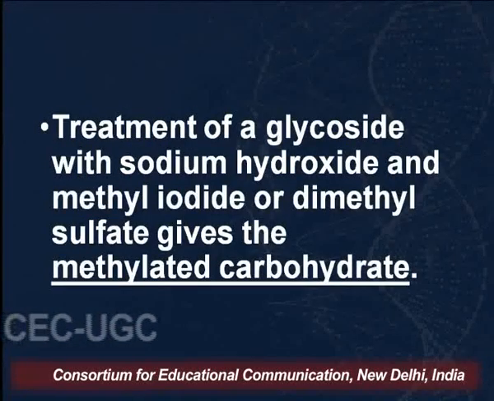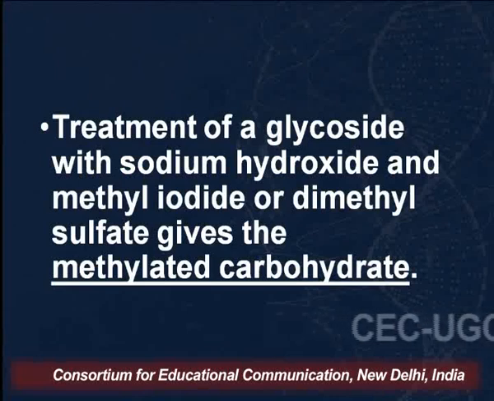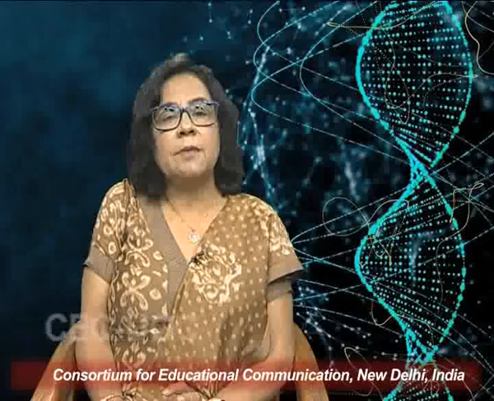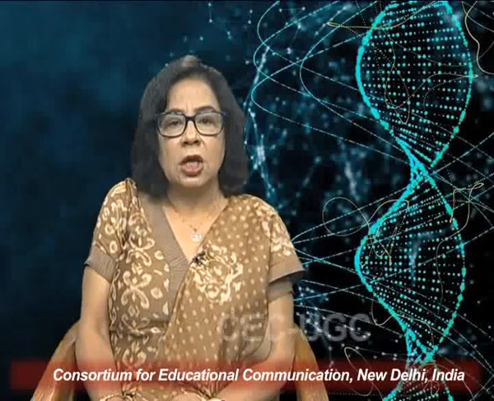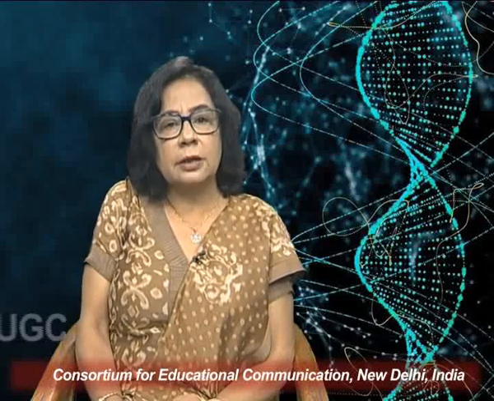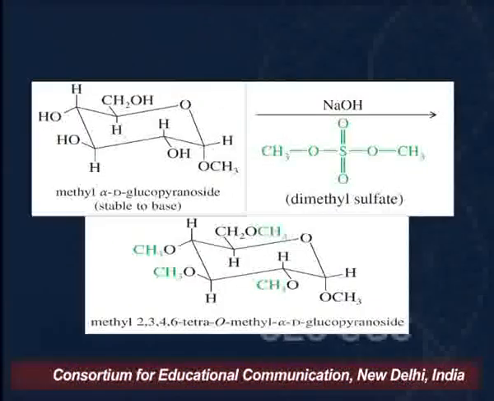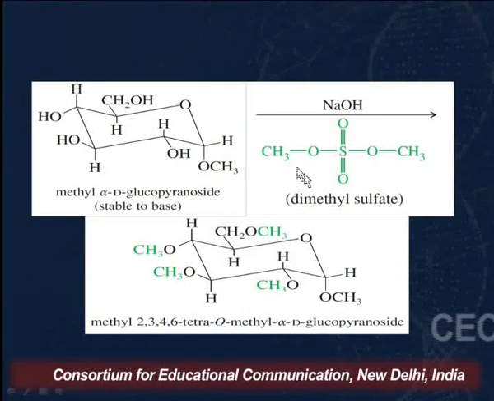Now, when we treat this methyl glycoside with sodium hydroxide and dimethyl sulfate or methyl iodide, we get a methylated carbohydrate. So what have we done here? We first carried out the reaction with methanol in acidic medium, which I have already shown in my previous slide. Here the anomeric OH, the anomeric O, reacts.